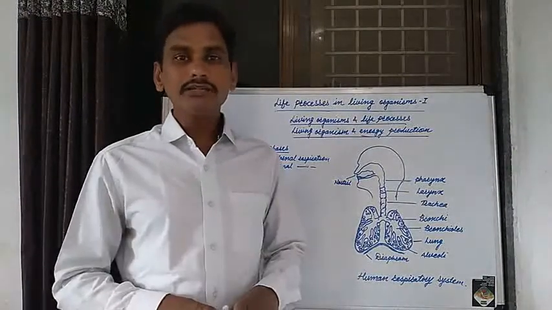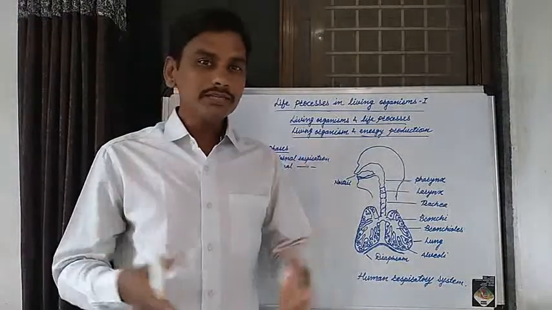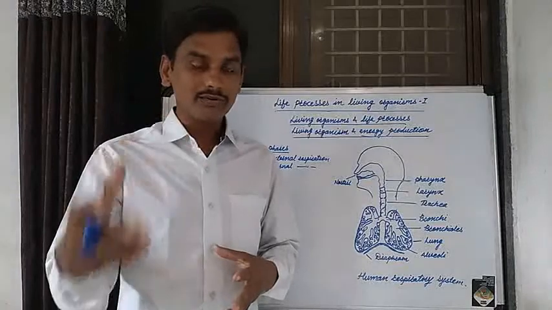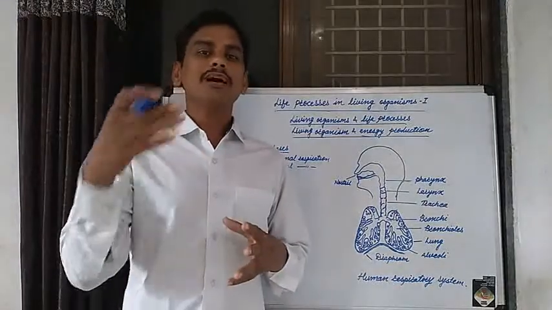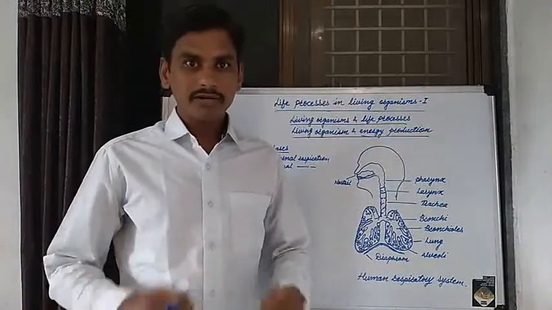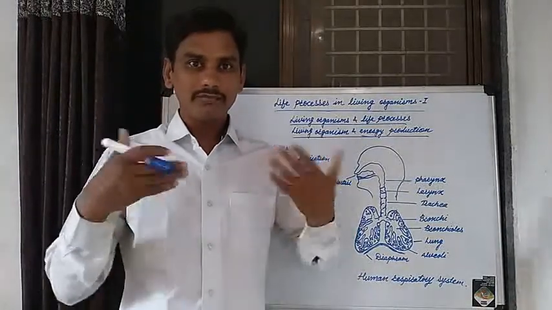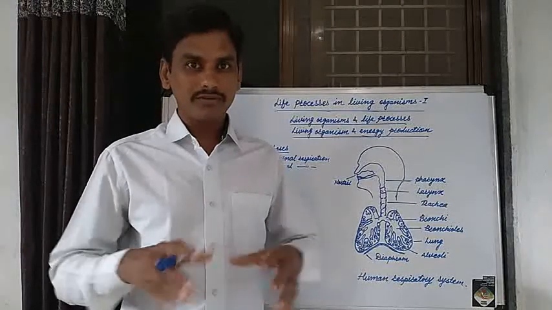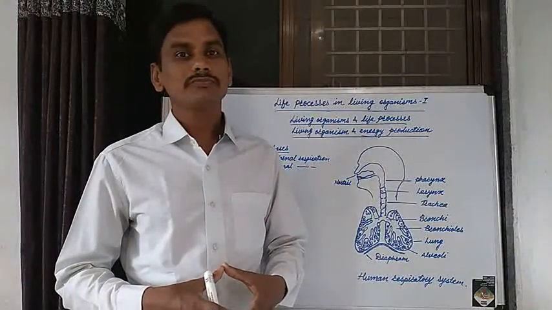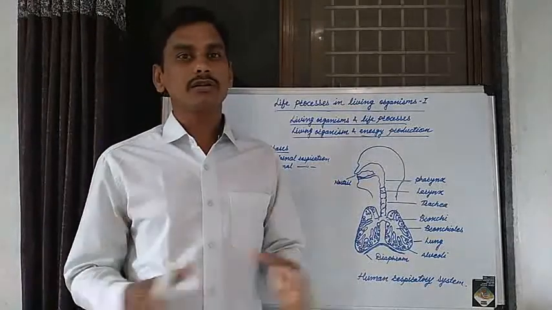In these living organisms, all life processes are carried out by a single cell. In the case of multicellular living organisms, for example, humans, plants and animals, a single cell is divided into many cells. Many cells are formed by cell division. From these cells, various tissues are formed, simple tissue and complex tissue.